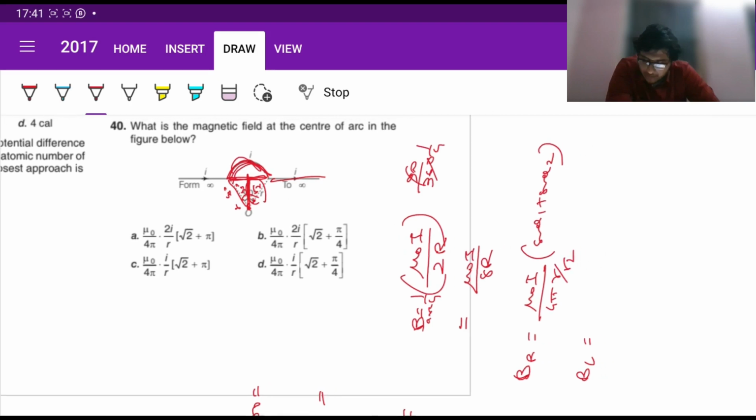Now for the right one, theta 1 is going to be minus pi by 4, so sine theta 1 is going to be minus 1 by root 2, and for theta 2 it's going to be 90, so sine theta 2 is going to be 1. And for the left one it's going to be again the same thing, mu naught I divided by 4 pi r by root 2. Theta 1 is again going to be minus 1 by root 2, and theta 2 is again going to be positive 90, so it's plus 1.